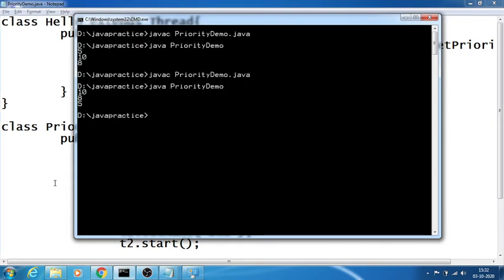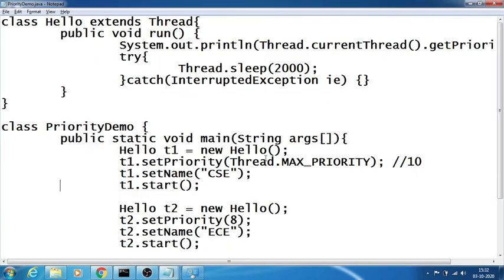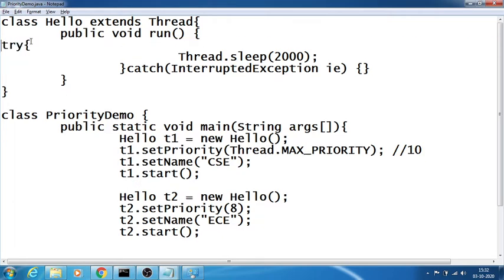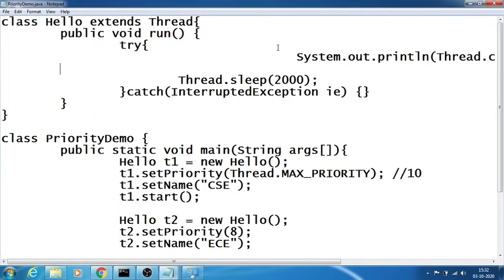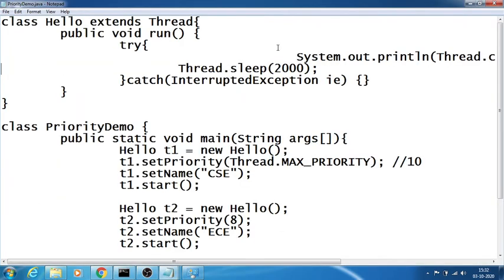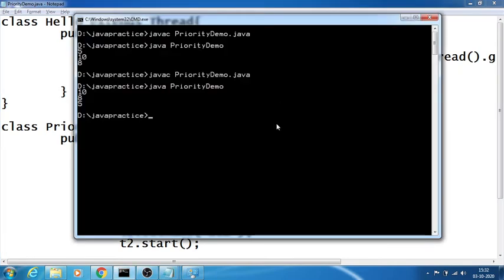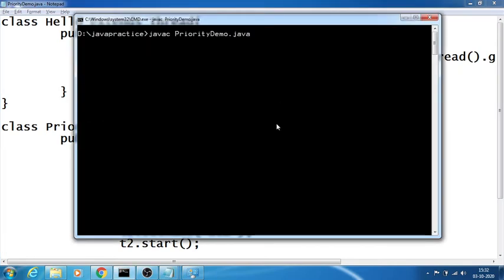Okay, the time period is very quick and it is running quickly. Maybe if you keep the statement inside the try catch block, I try to use multiple ways of running the same statement, because I just want to check the priority being executed. Okay, so run it again and check now. See, now I am getting it this way.